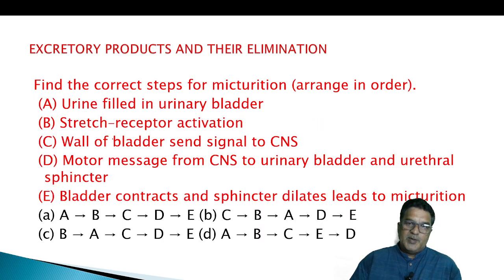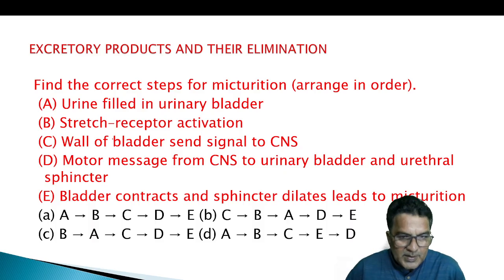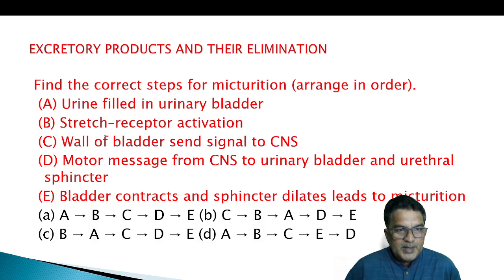Find the correct step for micturition. Arrange in order. Urine filled in urinary bladder, stretch receptor activation, wall of bladder sends signal to the CNS, motor messages from CNS to urinary bladder and urethral sphincter, bladder contracts and sphincter dilates leading to micturition. Where should we start? Options are given from A, B, C, D, E. CBA. C means wall of bladder sends signal. Without filling, how can it be? So that's why we should start from urine filled in urinary bladder, isn't it?